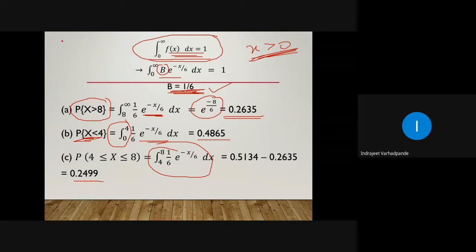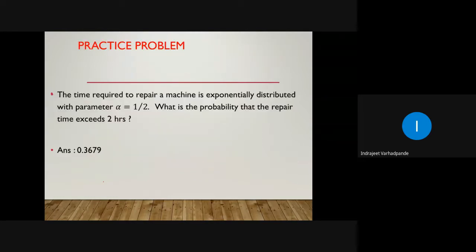So this is one example wherein we have to first find the value of the constant, and then the exponential distribution can be worked out and we can simplify it. One practice problem is given for you: the time required to repair a machine is exponentially distributed, with parameter alpha equal to half, as given in the question itself. What is the probability that repair time exceeds 2 hours?